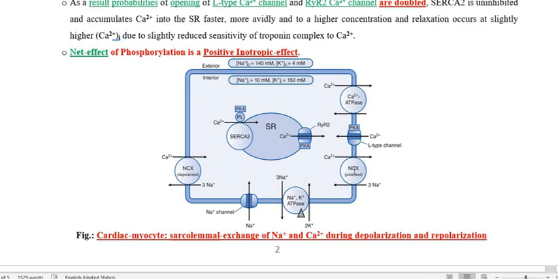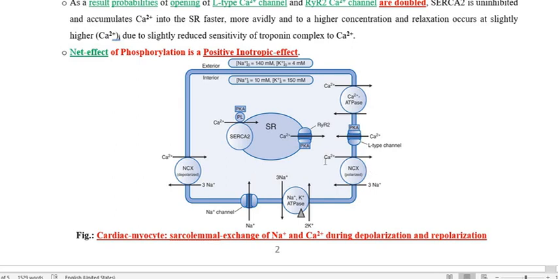Simultaneously, calcium that came in during depolarization is also going to be removed. So the calcium level in the cytoplasm is also reduced through an exchanger. We call it the sodium ion calcium ion exchanger. The name itself tells us that calcium is removed from the cytoplasm to the outside by the sodium and calcium exchanger.